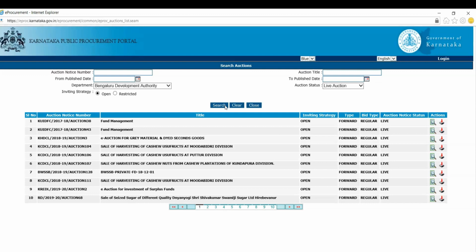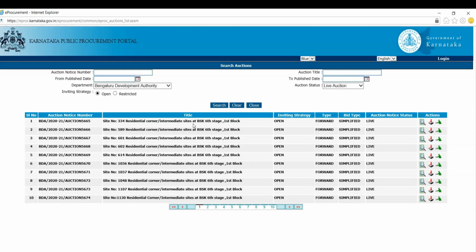Once you click on the search button, it takes some time to load up. Let's wait, and you'll get the details of all the site numbers. I'm just doing search again. You can see BDA site number 334, residential corner intermediate site at Banashankari 6th Stage first block, strategy open, type forward, bid type simplified, live. If you click over here, you can view the auction details, and if you click over here, download auction documents.